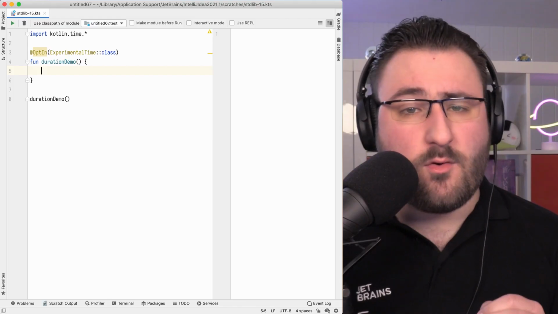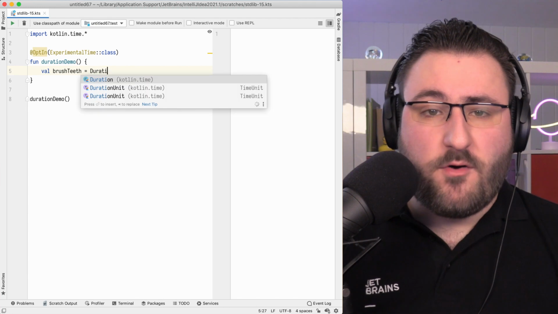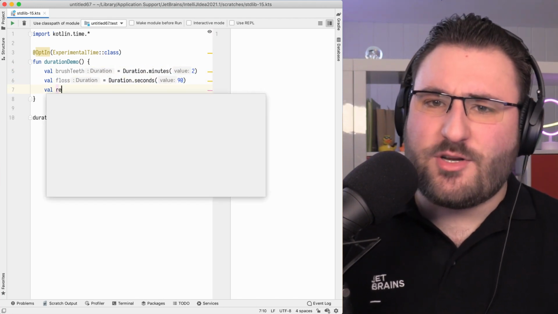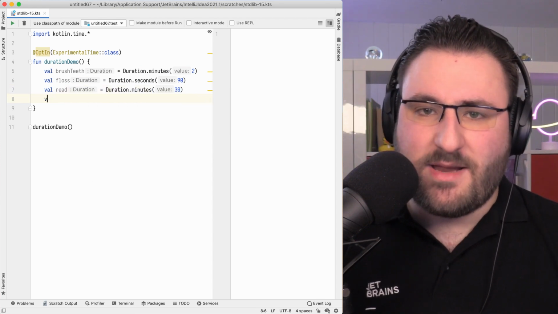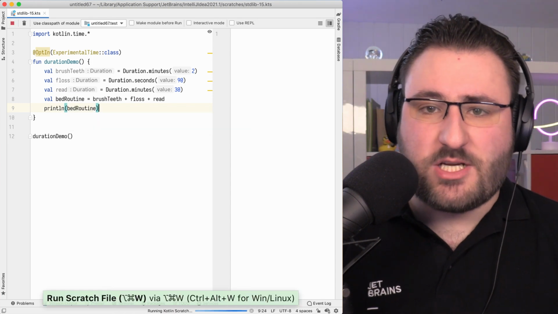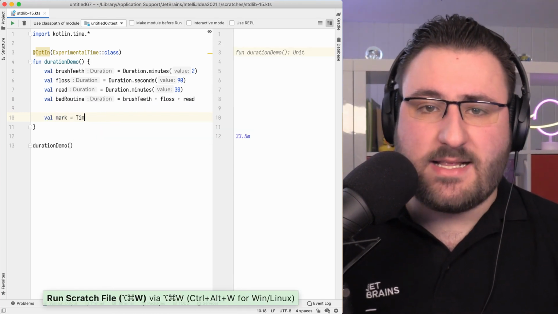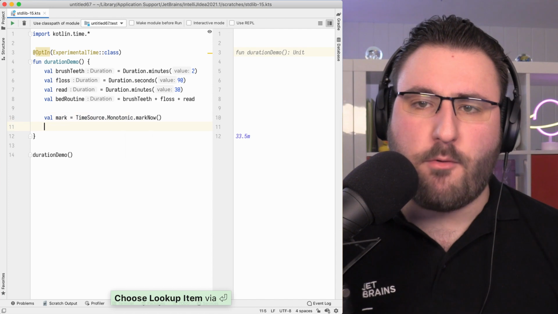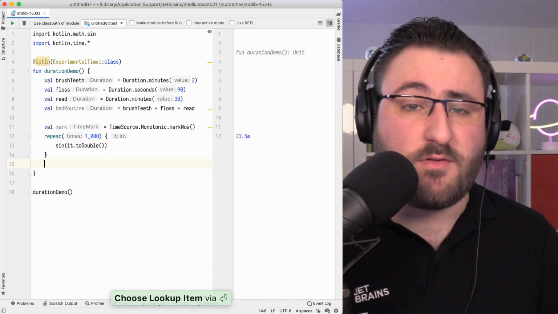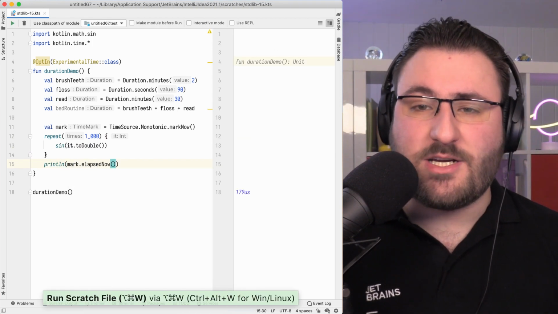1.5 also continues to evolve the duration API, which is the standard library's way of providing precise measurements for time intervals. And while it stays experimental for now, it keeps evolving, and we'd love for you to try it and give your feedback. If you haven't checked it out yet, the Kotlin duration and time measurement APIs help you work with time in a type-safe fashion. It provides abstractions for different units like hours, minutes, and seconds, as well as mechanisms to mark points in time and measure durations via time sources. Now it also comes with fresh new constructors for creating durations of different types.